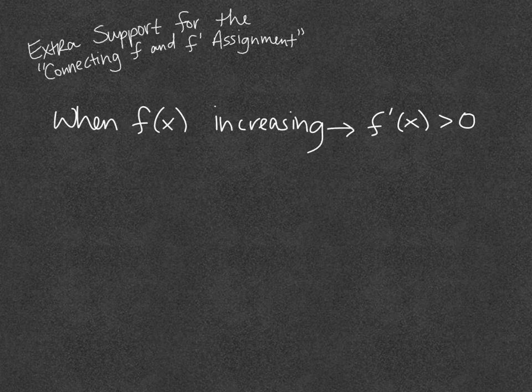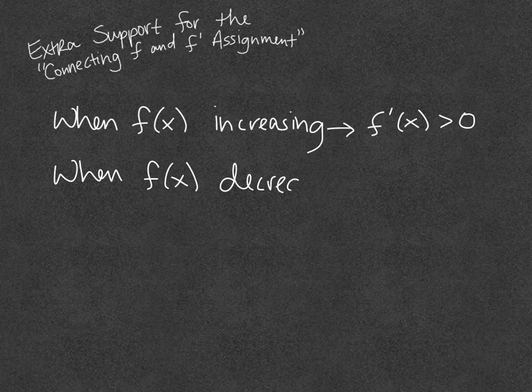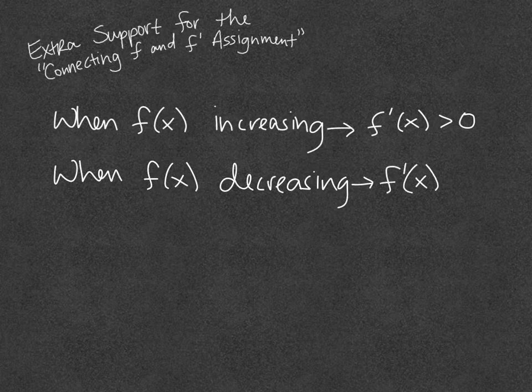In that same token, when your original function is decreasing, that just means that the slope there is negative if you drew any tangent lines, and therefore your derivative, which represents the slope of any tangent line at whatever point, is negative.